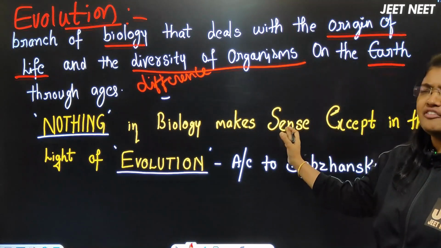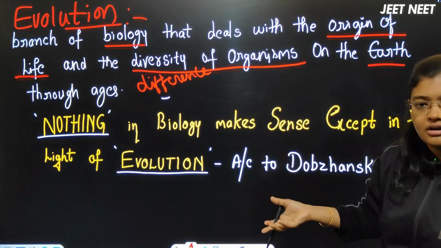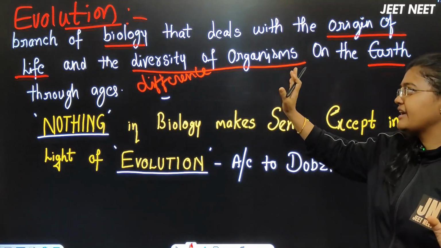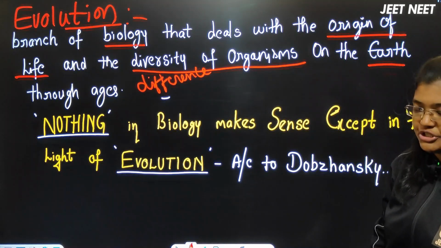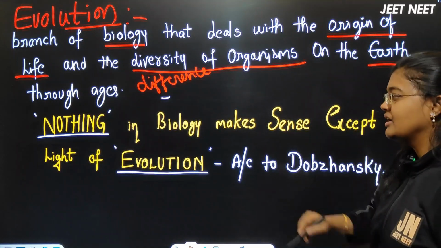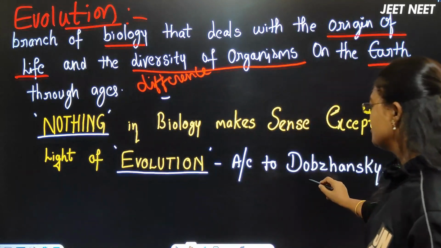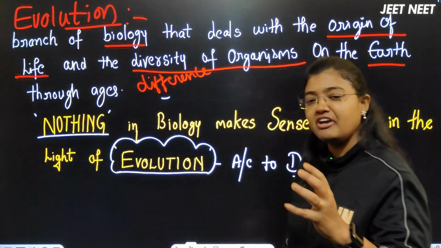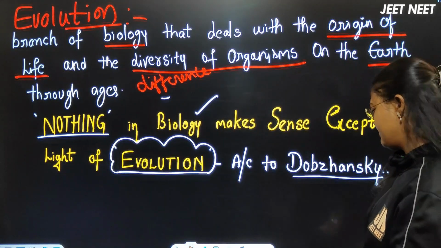Ma'am, this is just a general definition of what evolution has. What we can say is the technical definition for that evolution: a branch of biology that deals with the origin of life and the diversity of organisms on the earth through ages. Before that, let me just show it here. You can see this line: nothing in biology makes sense except in the light of evolution. That is according to the scientist here. So how this evolution happened is very important in the biology stream. It's just one type of slogan which was given by the scientist here.